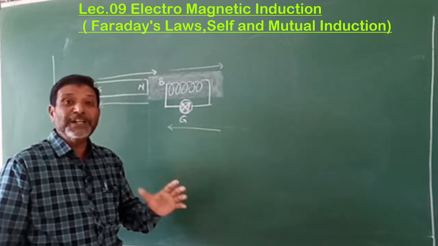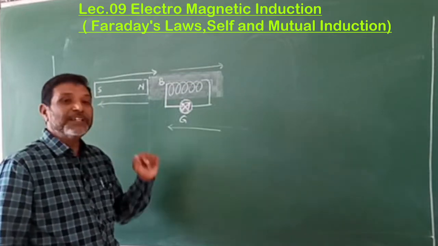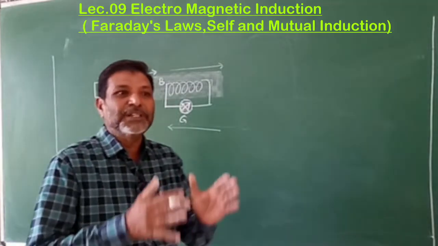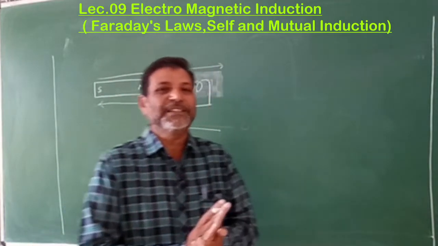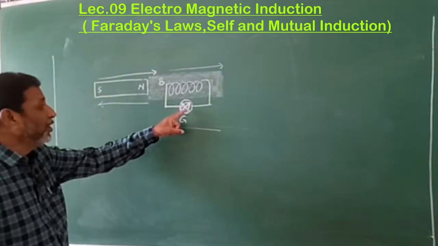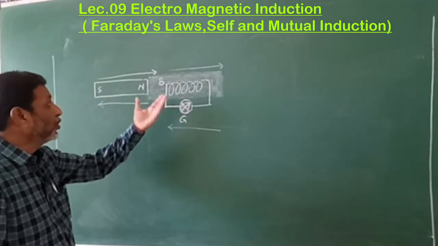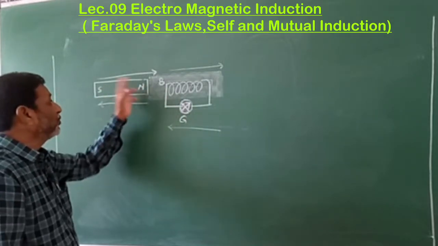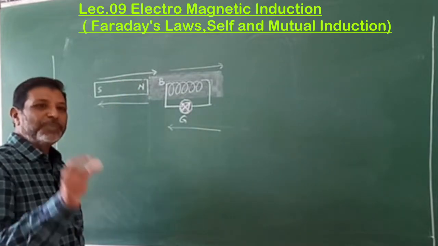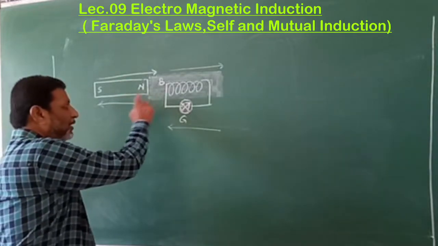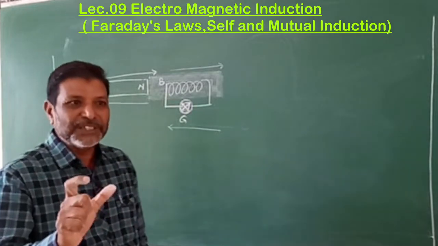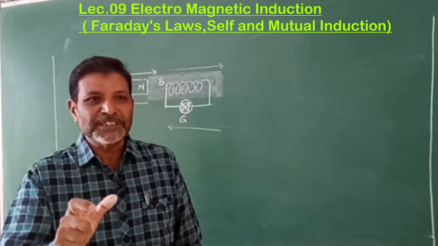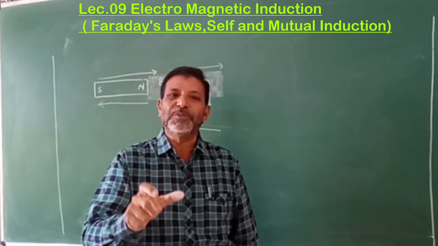If the speed is less, the current produced is also less. Therefore, the amount of current produced is proportional to the rate of change, the speed of motion of the magnet or the coil.